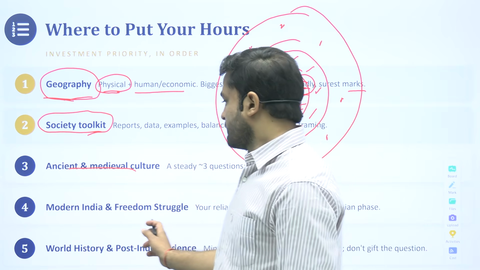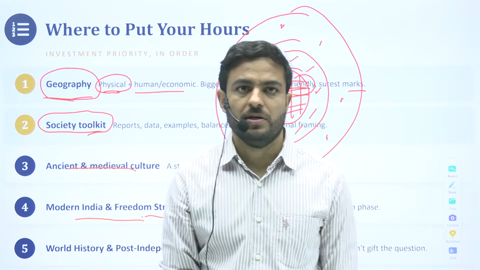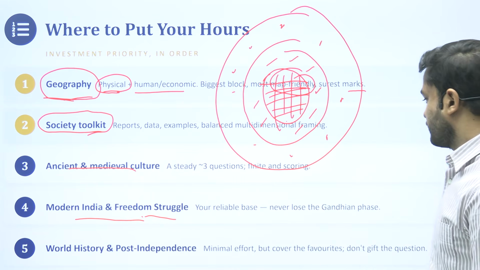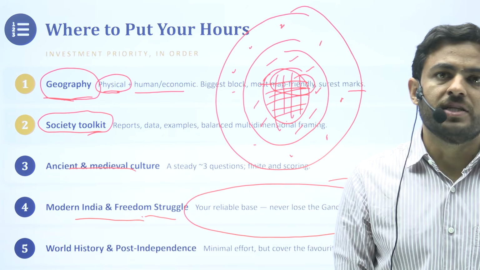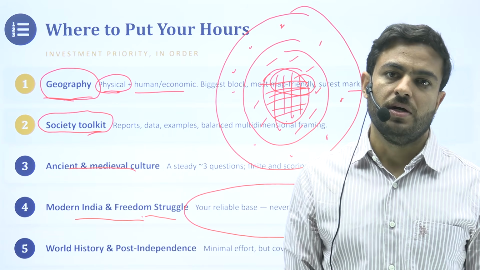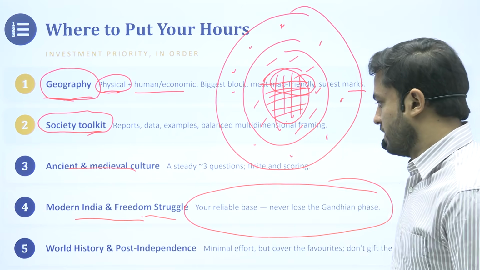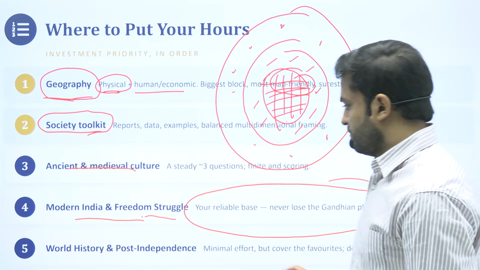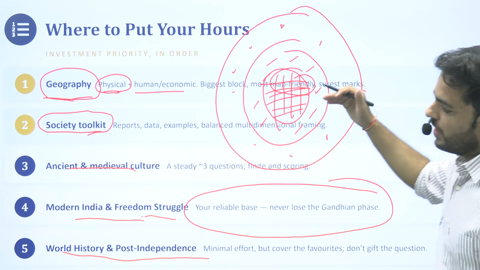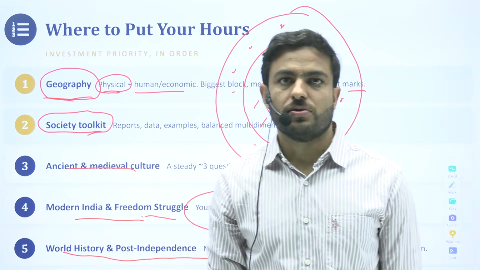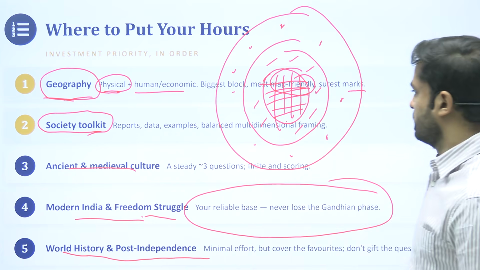Next is the modern and the freedom struggle. They ask you repeatedly from this section. So once you have gone through the modern history section, you would expect something that would fall in your area, something that would comfort you in the paper, and you would be able to deal with that thing particularly. Next is the world history and post-independence. So basically, this provides you an order of how you can put in your efforts so that your preparation doesn't become directionless and you are able to utilize things very effectively.